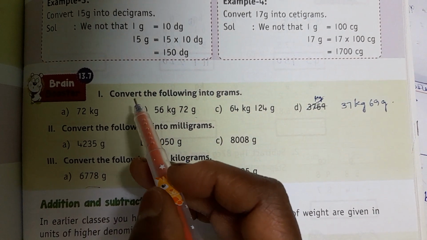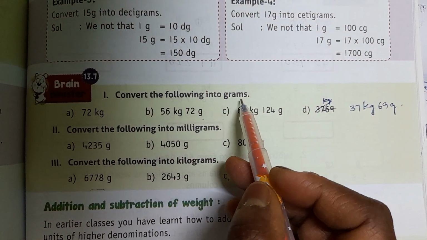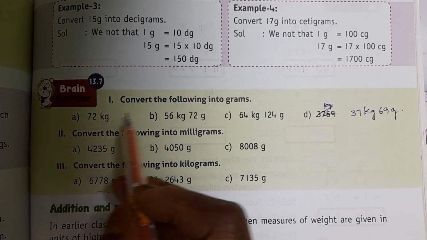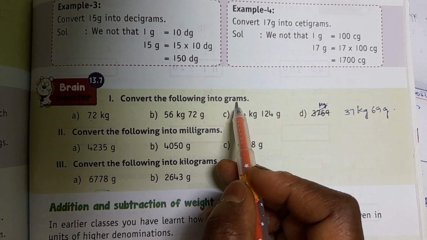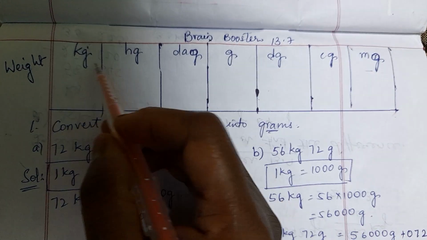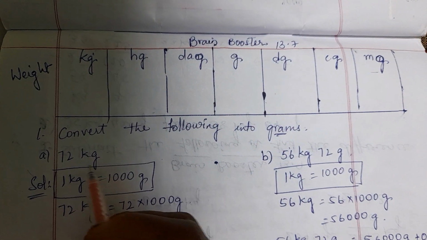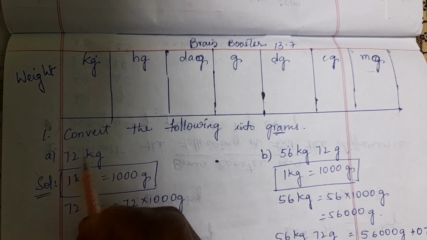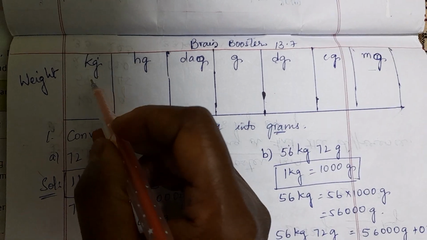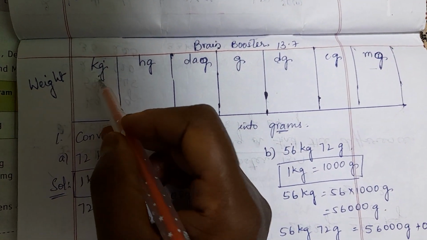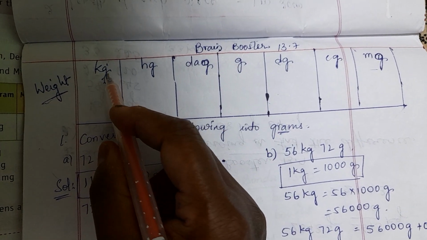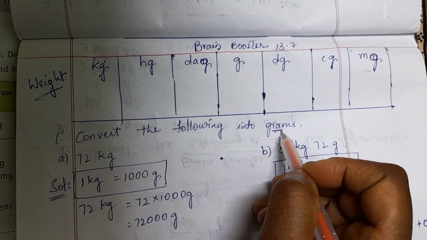13.7. So the first one is: convert the following into grams. 72 kg is given. We need to change it into grams. So children, if you write all 7 units, it will be very easy for you to do the sums. Now 72 kg is given, so kg is the highest unit in weight. From here we have to change it into grams.